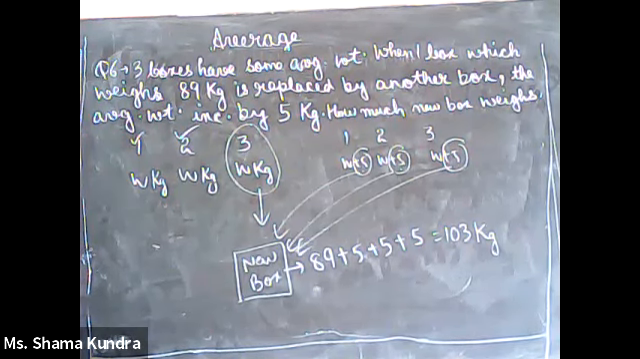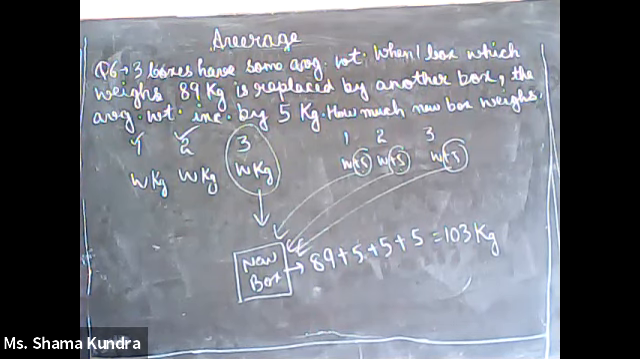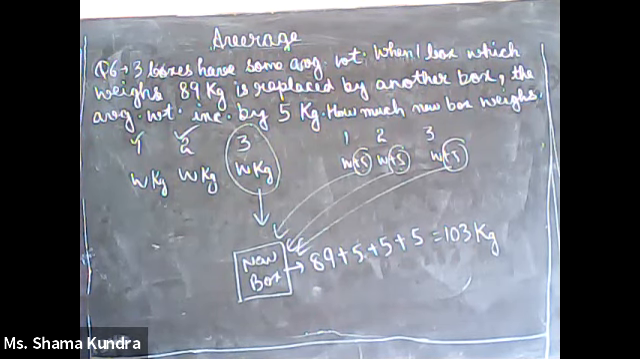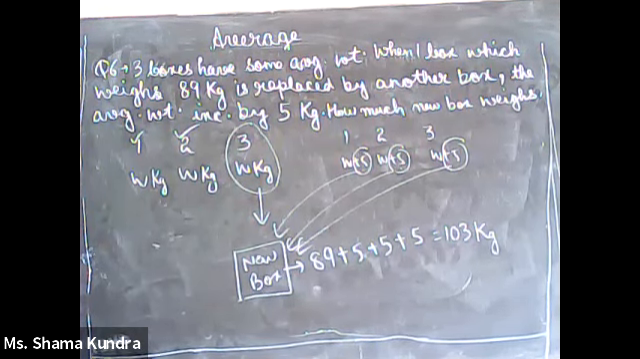Because when the average increases by 5, 5 is added to each of the individual weights. So what would it be? This is nothing but 103 kg. It is very easy. You might think that it is difficult and very complicated, but it is not. Again, I will explain it to you.